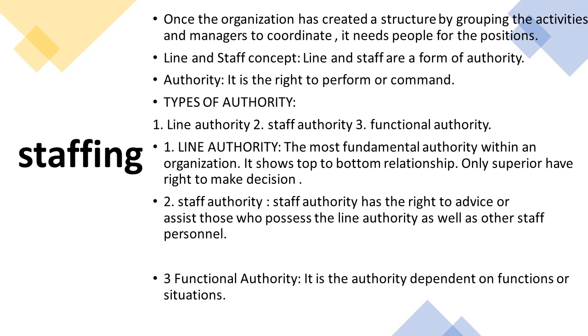If you go to the next one, staff authority. Staff authority, as the word itself says, means staff also have the power or advice to assist and help the top level or managers. Here we are not completely giving power to the staff, but they can advise or assist those who possess line authority as well as other staff personnel. They are not big bosses, but they can give ideas or advice to the top. So interference will happen.